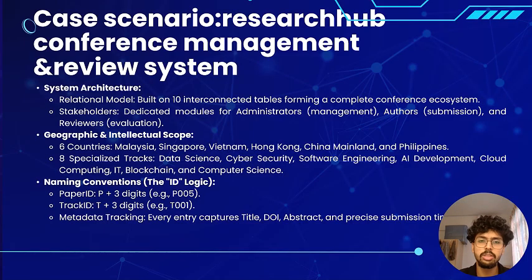We support authors from 6 different countries, like Malaysia, and it keeps 8 specific research tracks to keep things organized. Every paper gets a unique ID starting with P, and every track gets an ID starting with T. So it's easy to differentiate, and easy to find track type, subtract, and DOIs without any confusion.